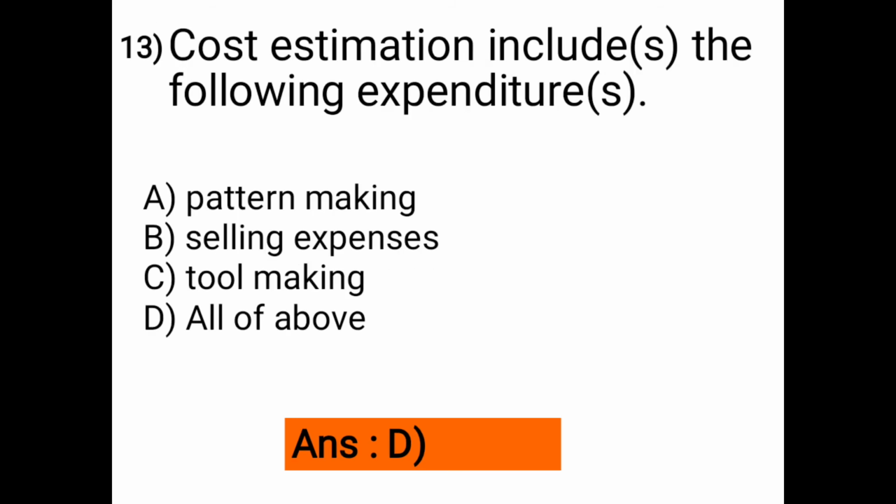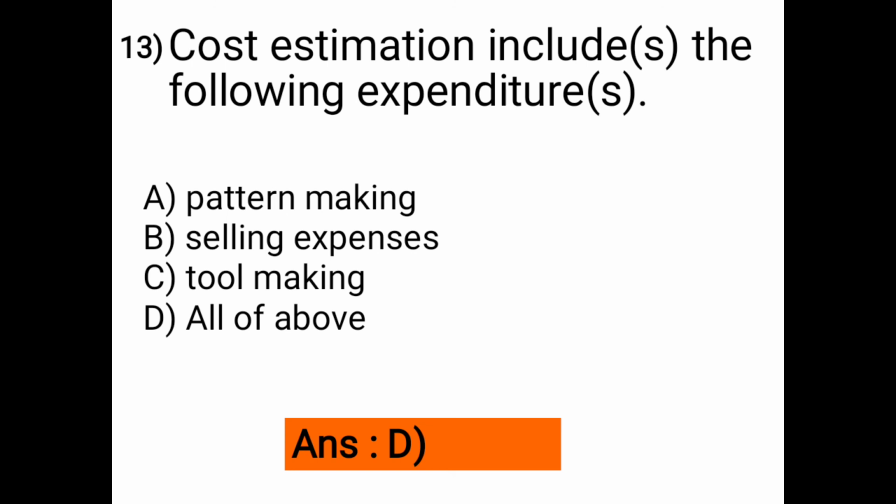Next question is, cost estimation includes the following expenditure. Options are A is pattern making, B is selling expenses, C is tool making and D is all of above. So the correct answer is option D, all of above. Means cost estimation includes the following expenditures: pattern making, selling expenses, tool making.